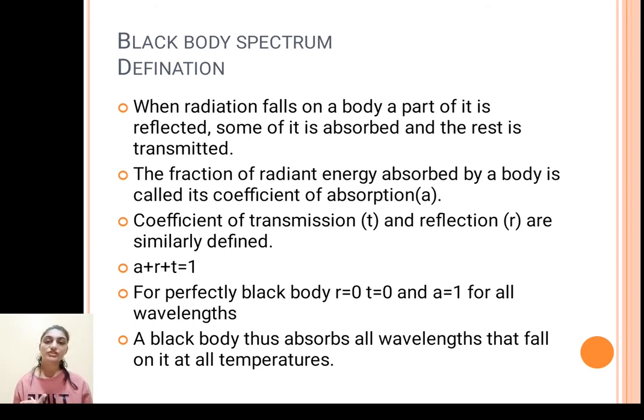So we have three coefficients: coefficient of absorption, coefficient of reflection, coefficient of transmission. If we take the sum of these three coefficients, a plus r plus t equals 1. Now when we take the case of a perfectly black body, we know that it absorbs all the wavelengths which fall on it. So that means a equals 1. There is no reflection, there is no transmission, so therefore r will be 0, t will be 0 for all wavelengths. So a black body thus absorbs all wavelengths that fall on it at all temperatures.